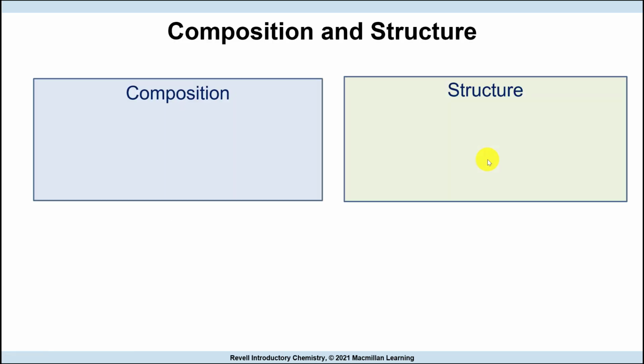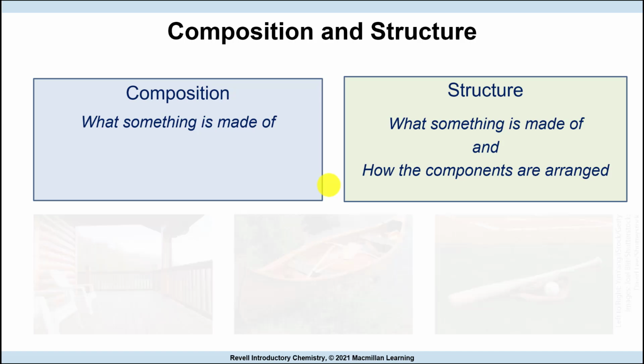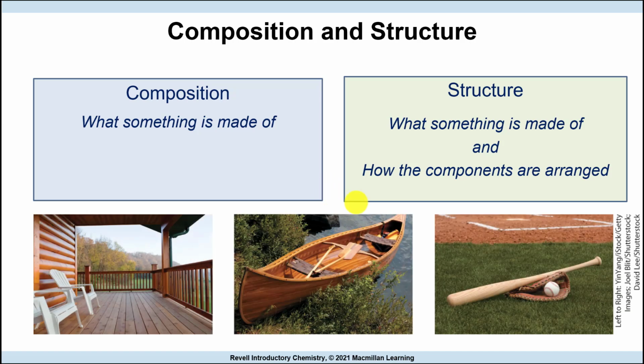So when chemistry deals with matter, we look at the composition of that matter and the structure of the matter. What is composition? Well, composition is what something is made of, while structure is how the things that make up the substance, the components of matter, are put together. Okay. So we have examples here.